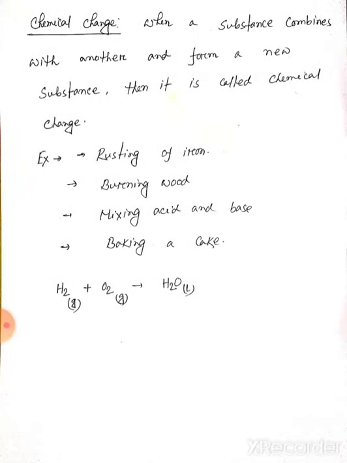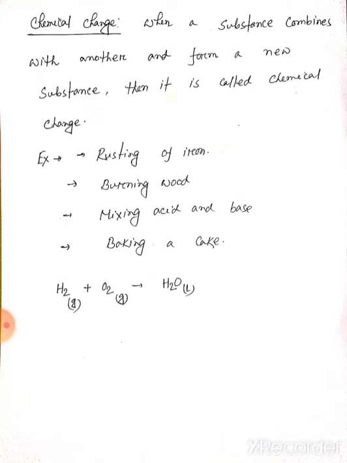So what is chemical change? When a substance combines with another substance and forms a new substance, then it is called chemical change.